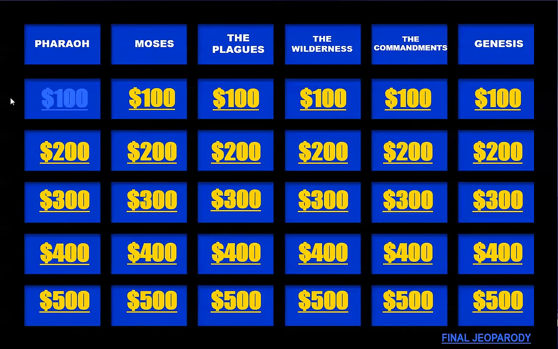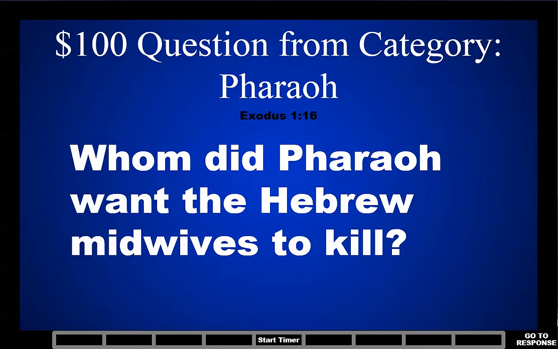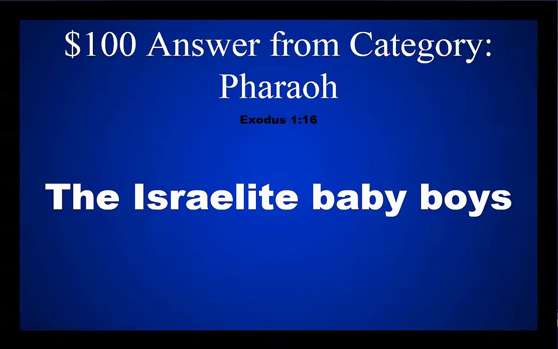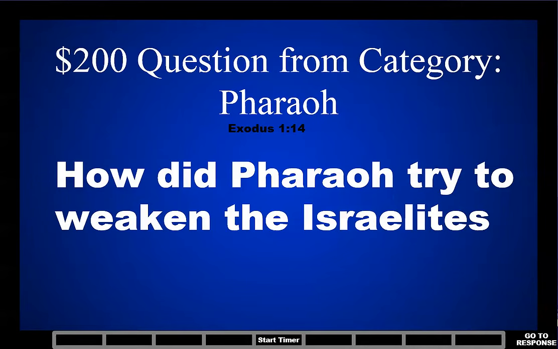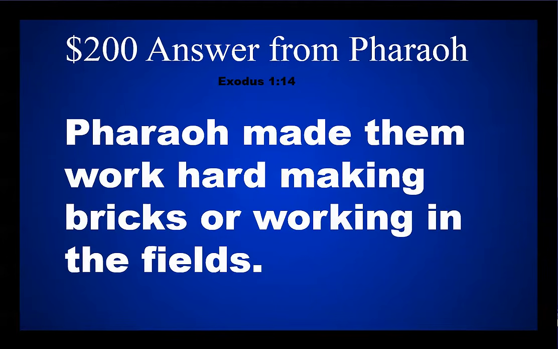Good luck, players. $100 question from the category Pharaoh. Whom did Pharaoh want the Hebrew midwives to kill? The Israelite baby boys. $200 question from the category Pharaoh. How did Pharaoh try to weaken the Israelites? Pharaoh made them work hard making bricks or working in the fields.